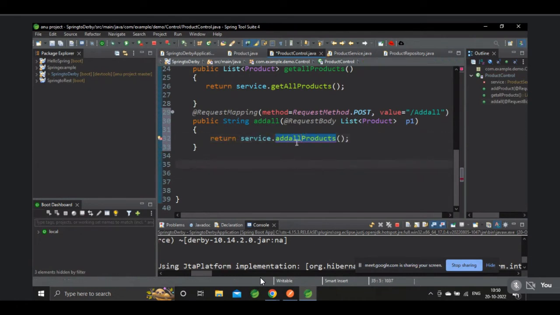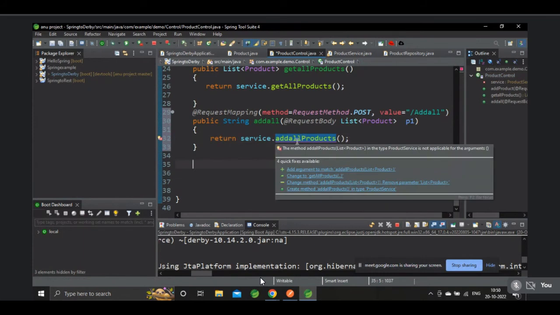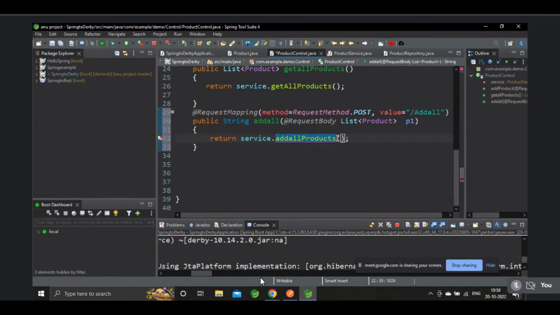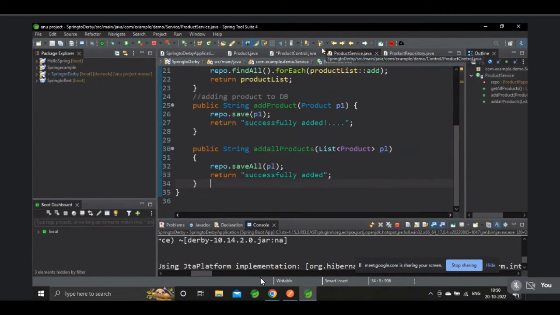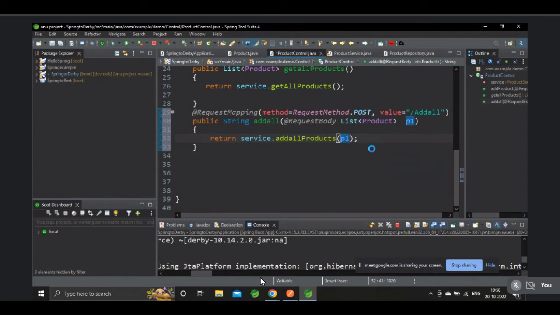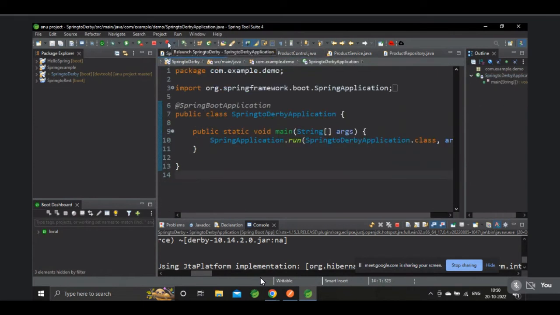Return service start. We have to send the P1, na? Send the P1 there. That's it. Save it. Now relaunch.